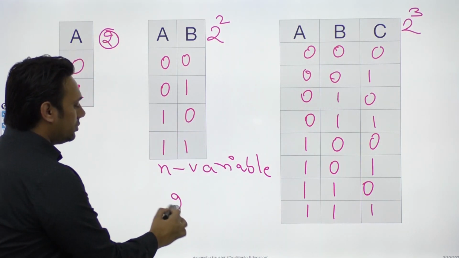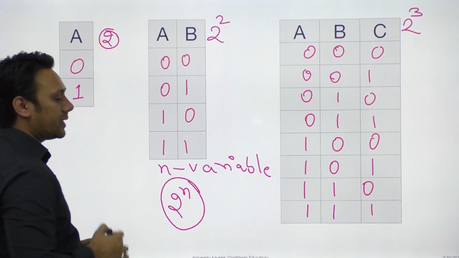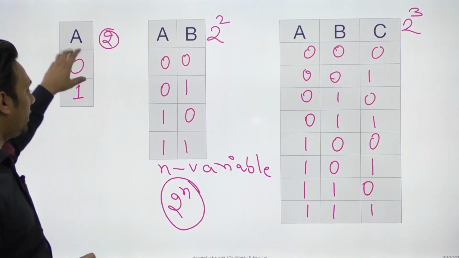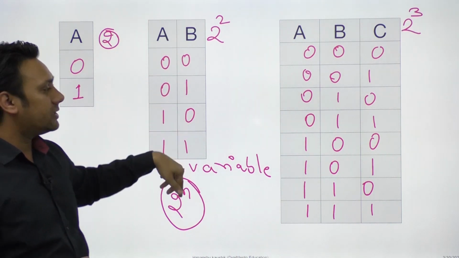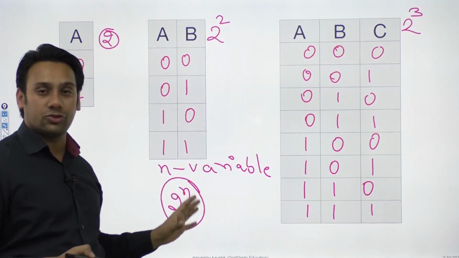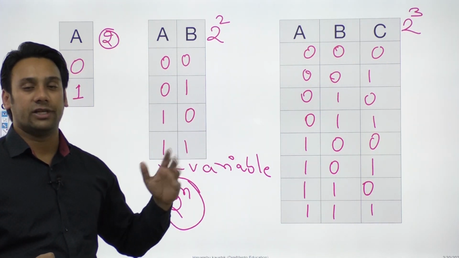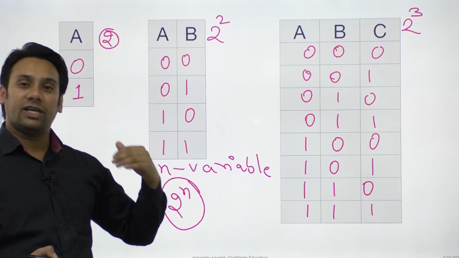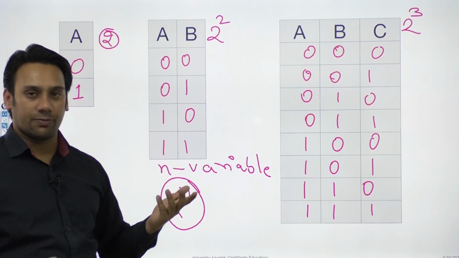That is 2 raised to power n values are possible. So here with one variable 2 raised to power 1, with 2 variables it is 2 raised to power 2, with 3 variables it is 2 raised to power 3, with 4 variables it will be 2 raised to power 4, with 5 variables it will be 2 raised to power 5 and so on.